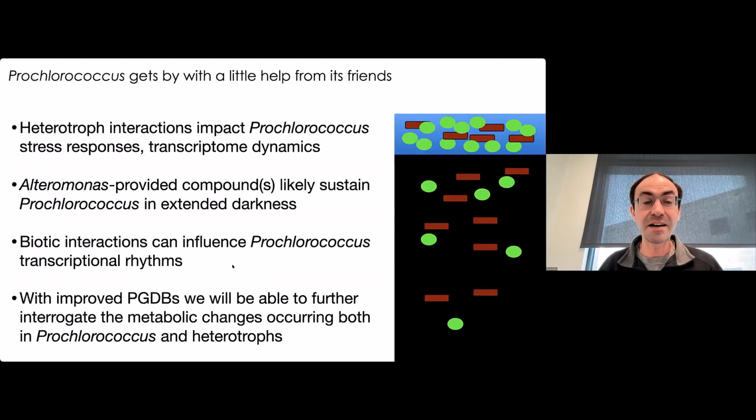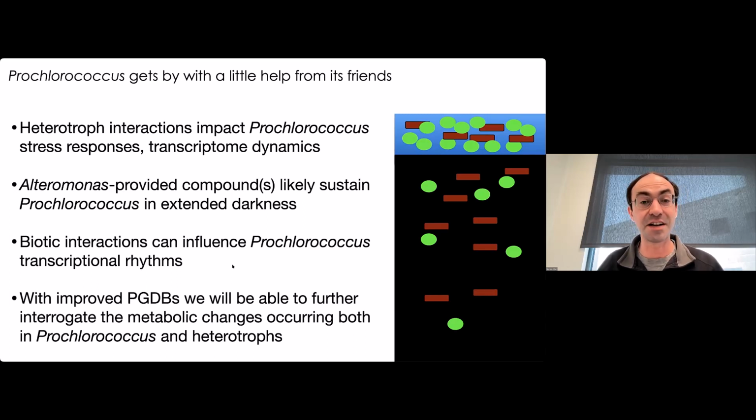So I'll stop there by summarizing that heterotroph interactions really impact Prochlorococcus stress responses and transcriptome dynamics. It looks like some of the compounds provided by these Alteromonas heterotrophs are able to sustain Prochlorococcus under extended darkness conditions, and that these types of biotic interactions can really influence these transcriptional rhythms. So I'm really excited about this CyanoCyc initiative and all the effort that's being put into this, because I think that there's a lot of role for improving these metabolic databases to help us make sense of these metabolic changes.